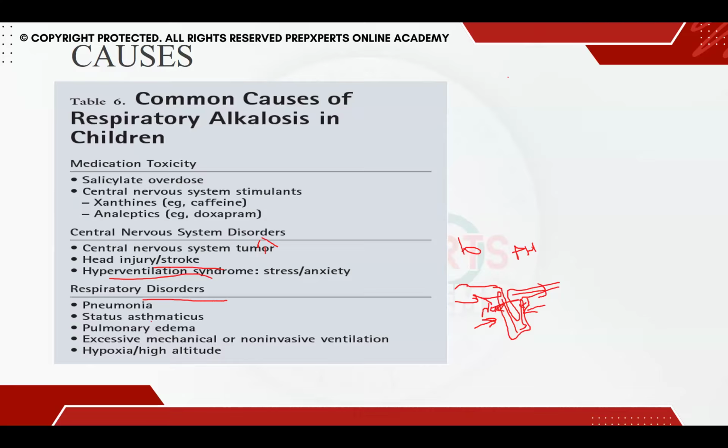What happens when protons start to bind with the albumin? So there is less albumin remaining inside the body to bind with the calcium. So what happens? There is an overall decrease in the calcium. That is why the children present with complaints of perioral tingling sensations. Either they will have tetany, like muscle spasms, or they could also present with Chvostek's signs.